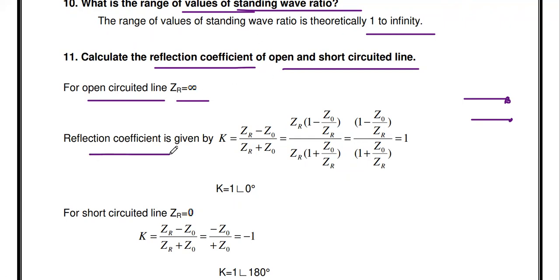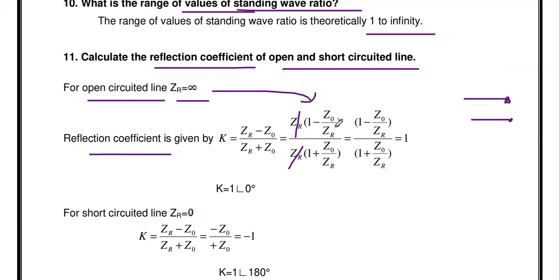So you know the reflection coefficient formula: K equals ZR minus Z0 divided by ZR plus Z0. For the open circuited line, what is the condition? ZR is infinity. If you directly substitute in this K formula, we get infinity divided by infinity. So that's why we have to take ZR outside from the numerator and denominator. We can write 1 minus Z0 by ZR in the numerator, and similarly 1 plus Z0 by ZR in the denominator. Here ZR cancels. Now substitute ZR equal to infinity.